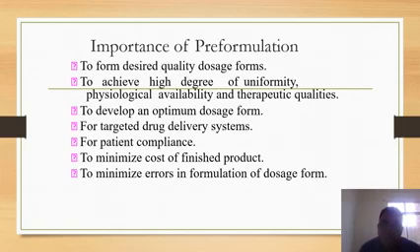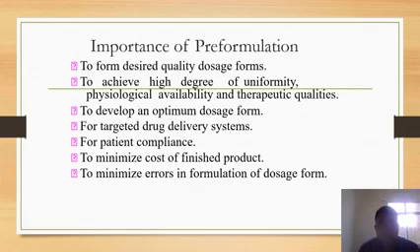Next, for targeted drug delivery systems. Drug delivery systems are of two types: one is the conventional drug delivery system, another is the targeted drug delivery system. In a targeted drug delivery system, the drug will be released in the particular place where it needs to work. Next, for patient compliance. In the case of a baby, we need to give a syrup, so tablets and capsules are not recommended. This is to be determined.